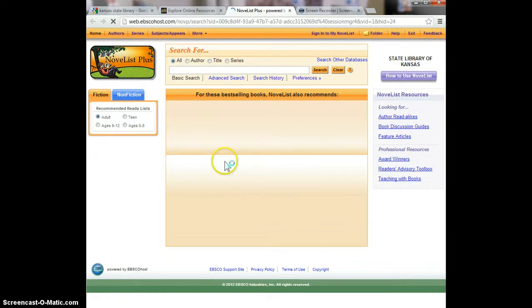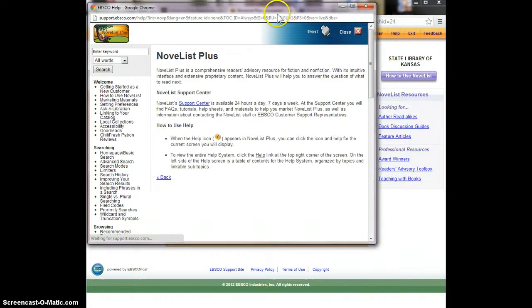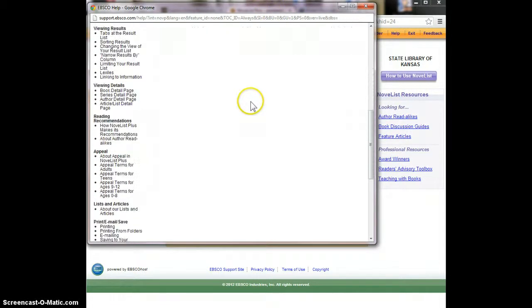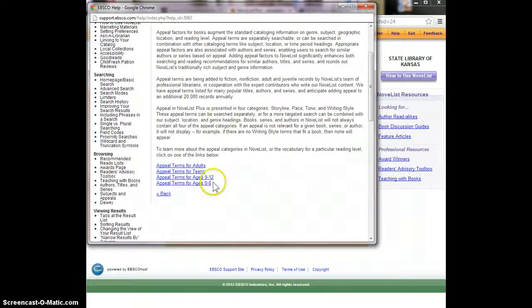We are now at the home page of NoveList. Over here is a list of categories that can be browsed. Here is a search area for searching for title, author, and series. But I want to look at appeal terms. So I'm going to click Help. It brings up a new window. I scroll down, find the appeal section, click on About Appeal, and then I scroll down, and here are